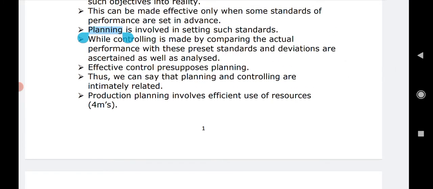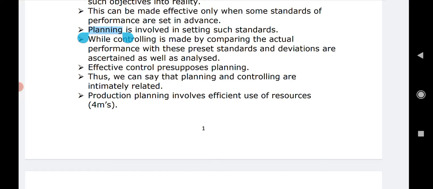What do we do there? We set the standards. And in controlling, what do we do? We compare the actual performance, what has happened, what is happening and what should happen, both are compared. These both things are compared, and it is seen that if any deviations are there, that is to be detected, that is to be diagnosed, and that is to be corrected also.